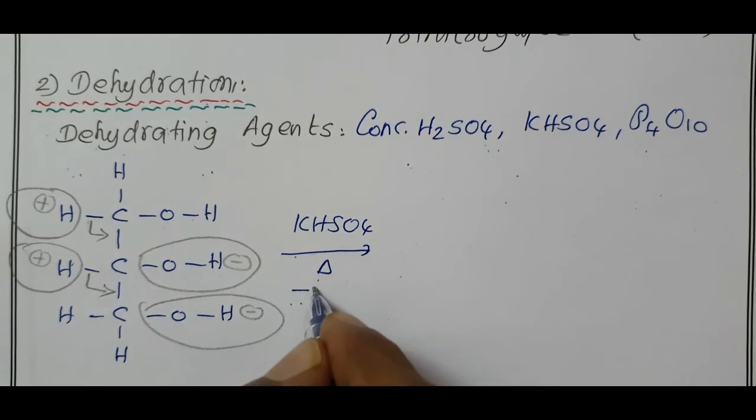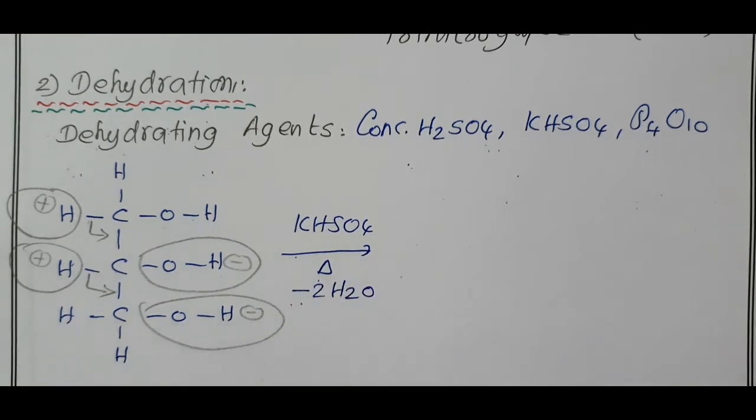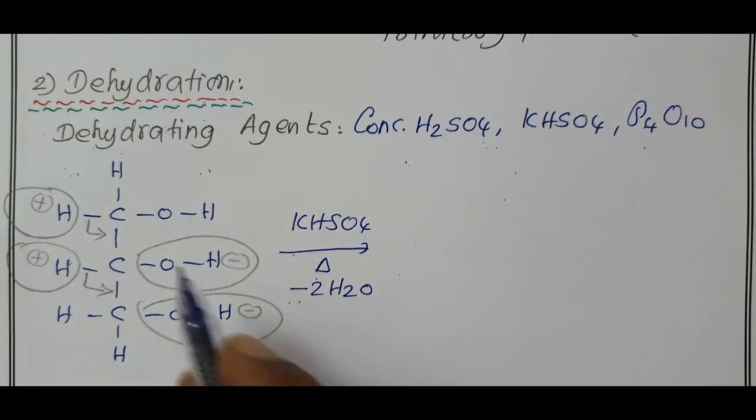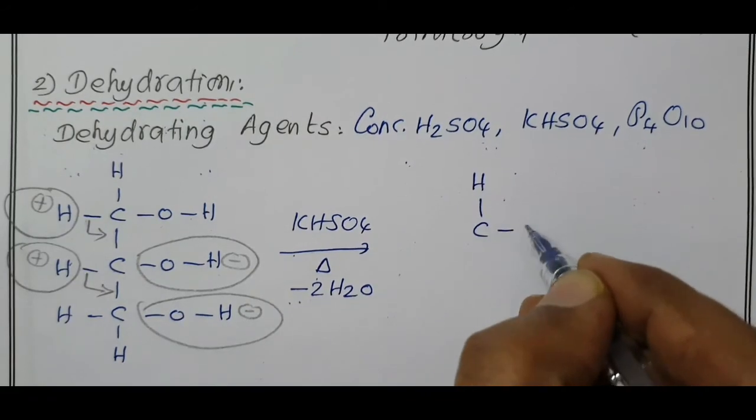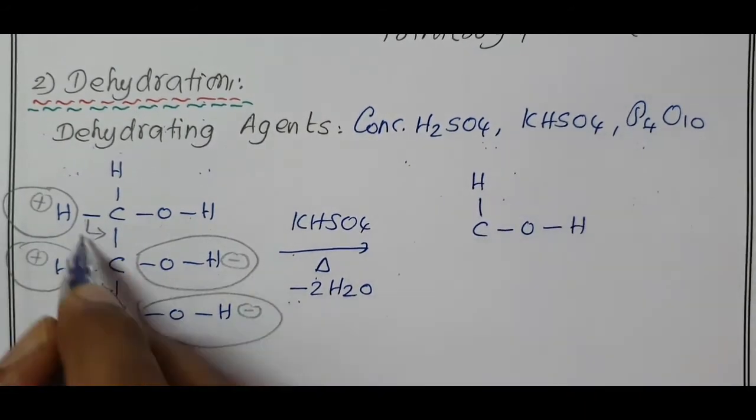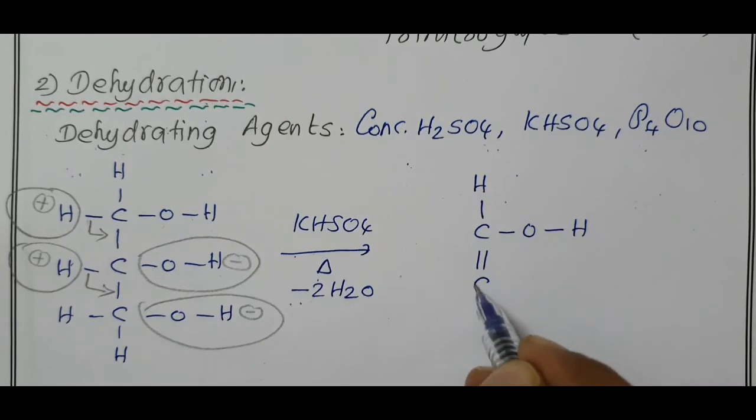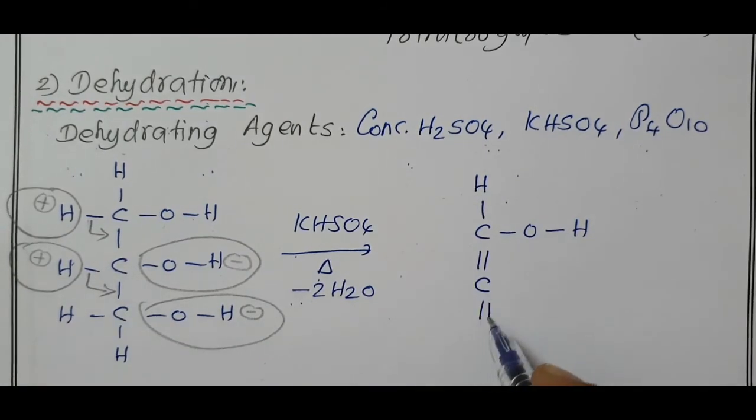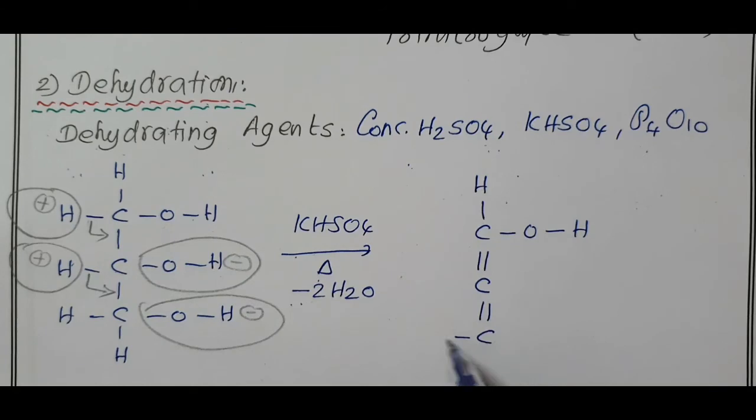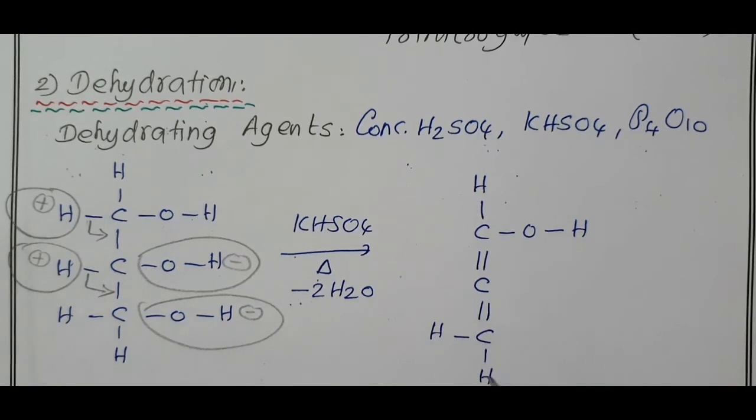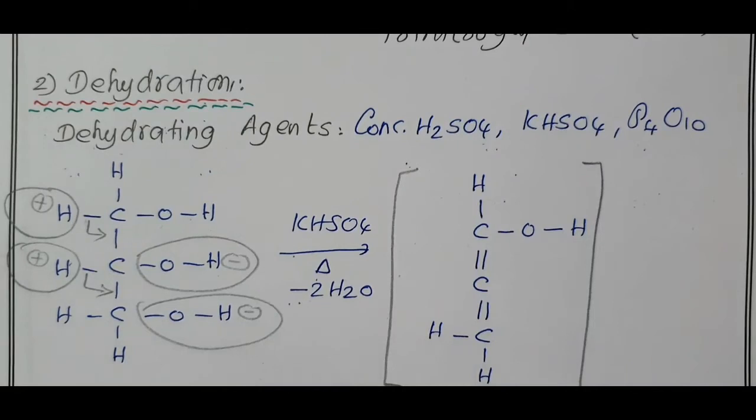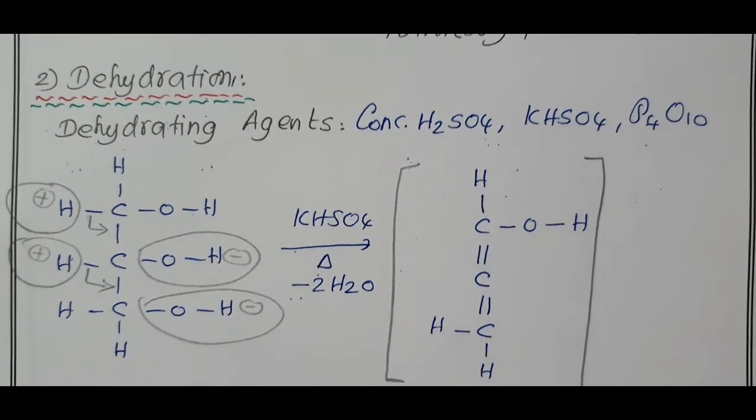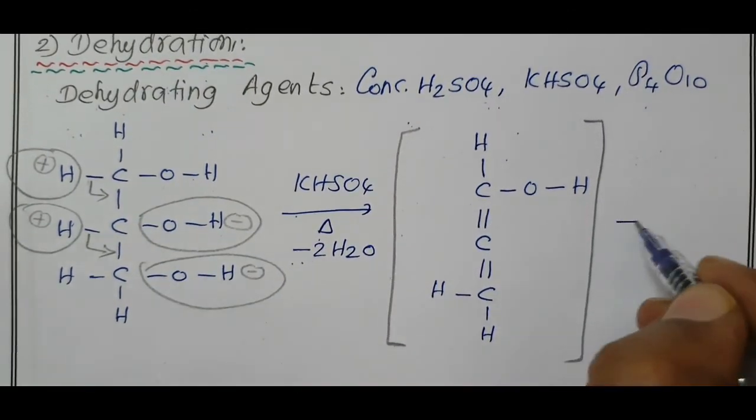Loss of two water molecules takes place and gives an intermediate product. What is that intermediate product? H, C, here you have one OH. A double bond is formed here. Only one carbon we have. Again a double bond is formed. C bond hydrogen, bond hydrogen. An intermediate compound is formed here. That intermediate compound undergoes tautomerization.